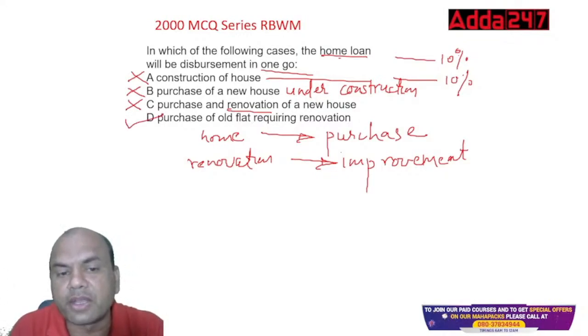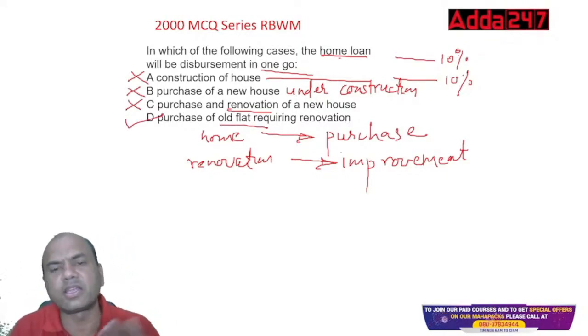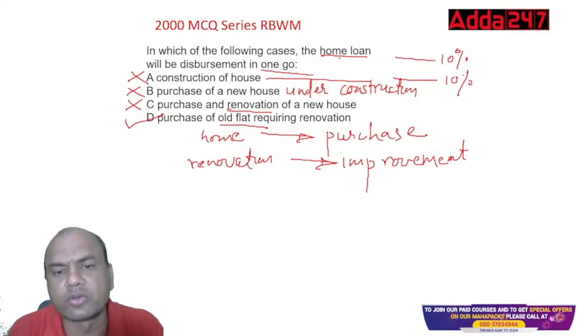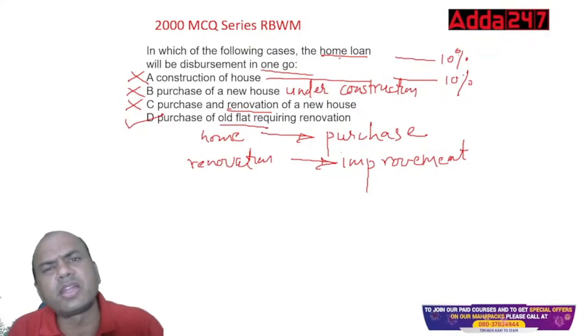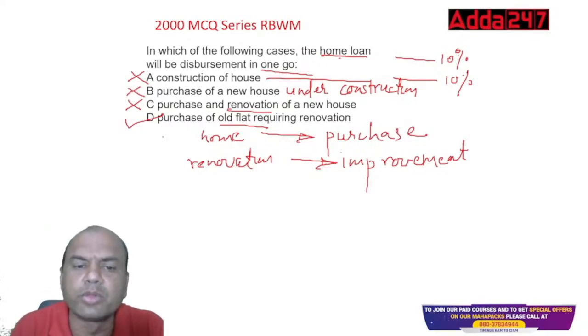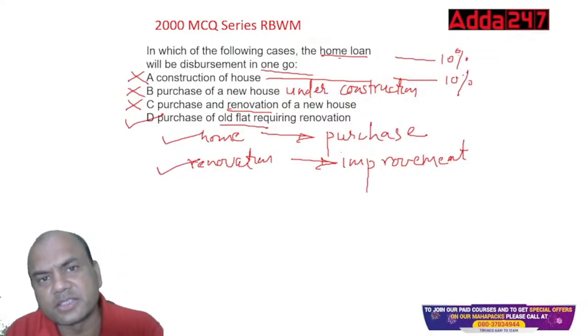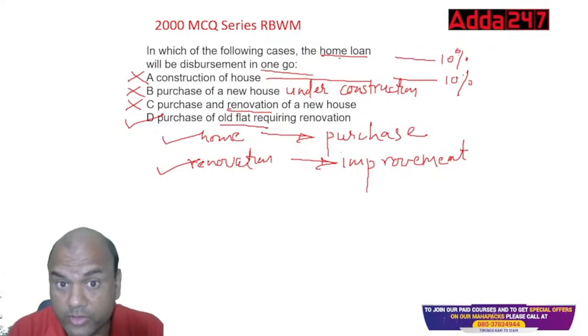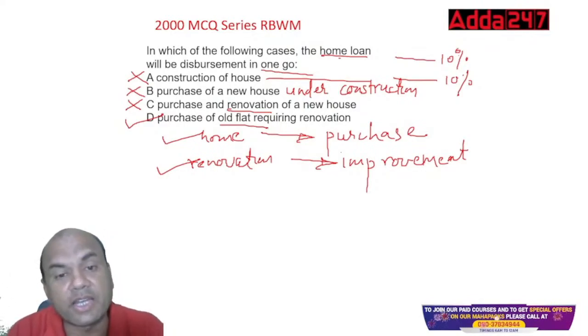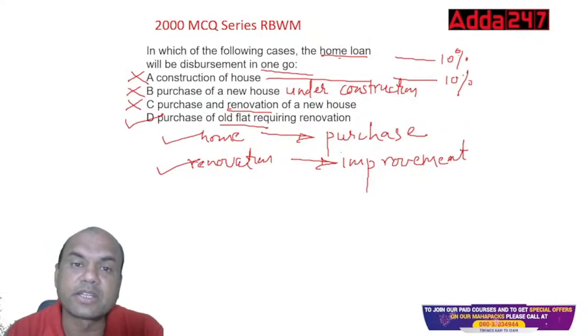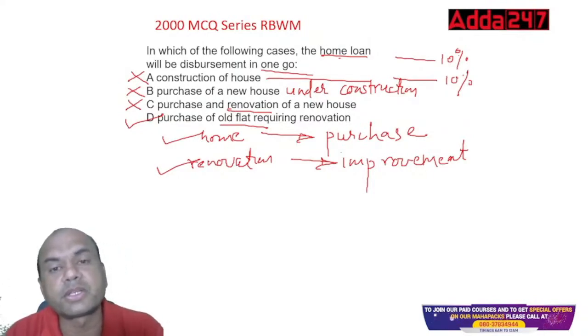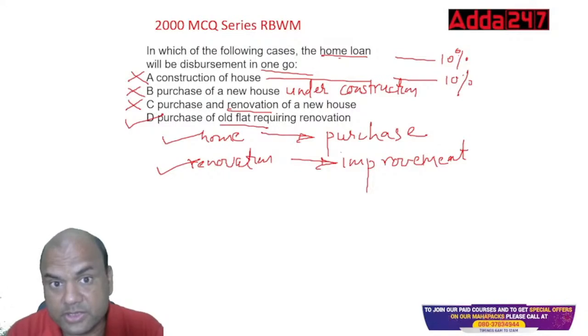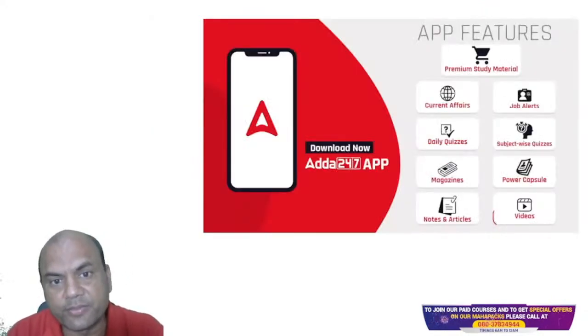Purchase of an old flat, I'll definitely give it in a single go. Renovation will be done later. First, I'll give a home loan to this person, and then second, I'll give the renovation loan. So the home loan will be disbursed in one go here. Always remember, whenever you are purchasing a second-hand flat, you will always disburse it in a single go. Whenever you are purchasing a new flat under construction, it will be disbursed as per the construction phases.